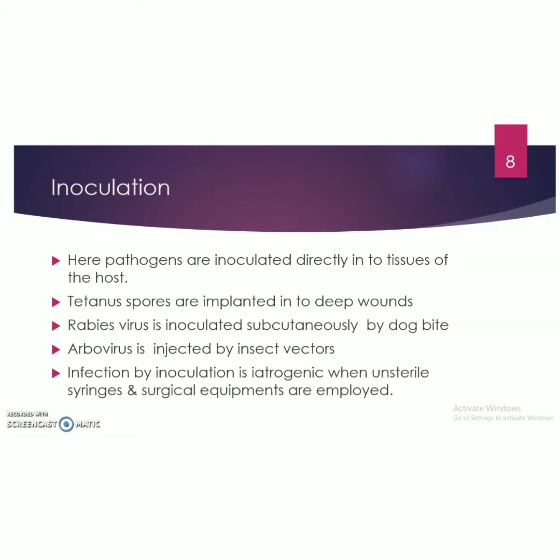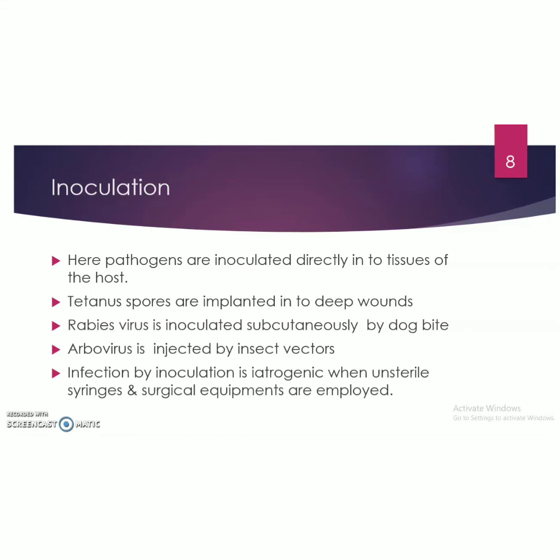Next is inoculation. Here the pathogens are inoculated directly into the tissues of the host. For example, tetanus spores are implanted into deep wounds and can cause infection. Similarly, rabies virus is inoculated subcutaneously by a dog bite. So this rabies virus is inoculated directly into the subcutaneous tissues. Similarly, arboviruses are injected by insect vectors. These are all examples of inoculation mode.